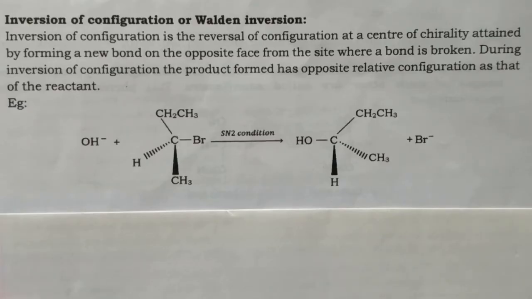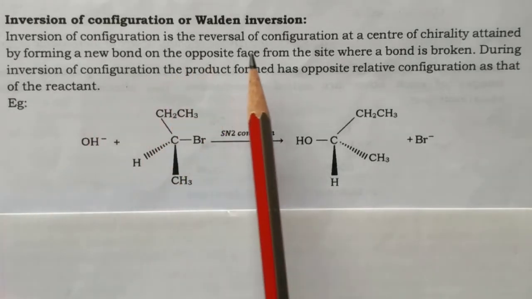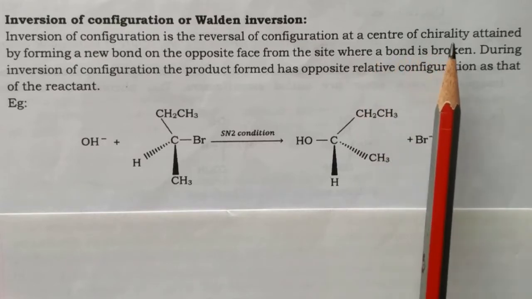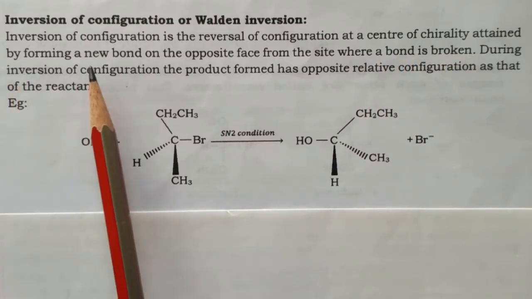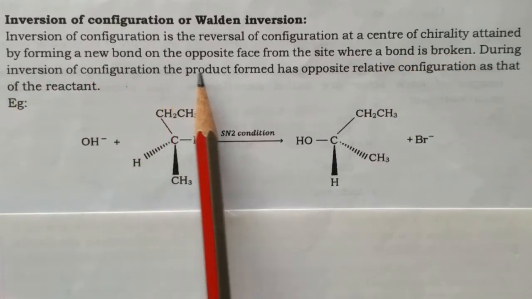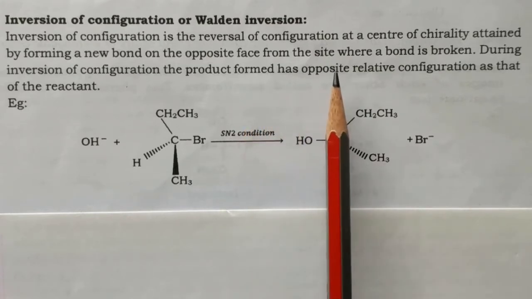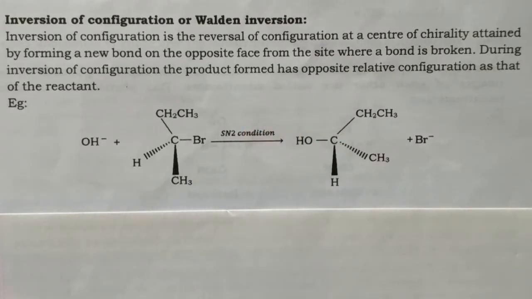Now we'll discuss inversion of configuration, also called Walden inversion, and we can see inversion of configuration in the SN2 mechanism. It is the reversal of configuration at a center of chirality attained by forming a new bond on the opposite face from the site where the bond is broken.